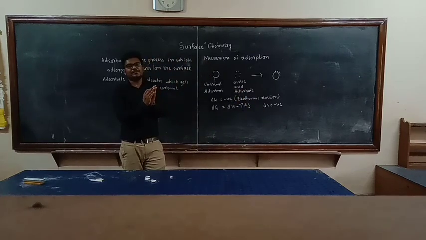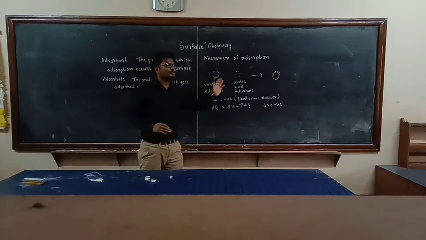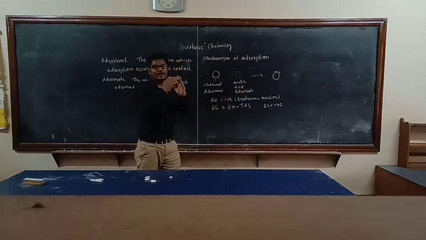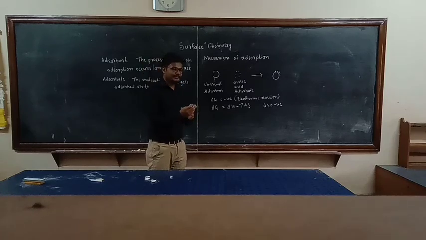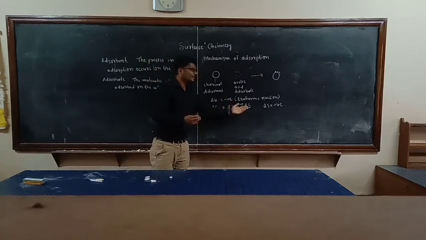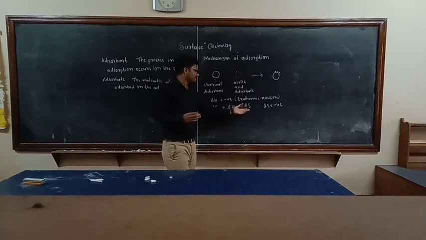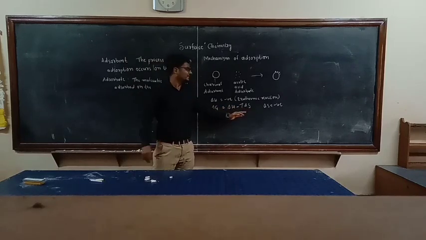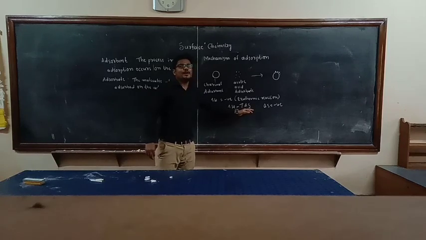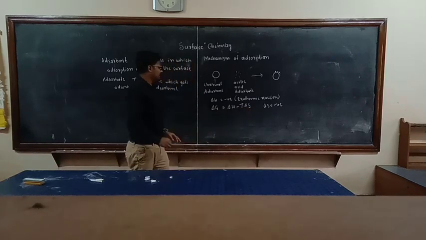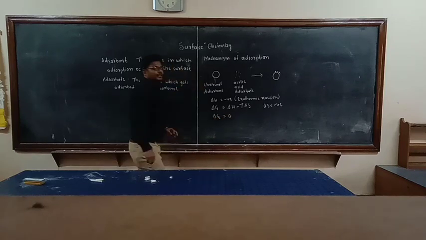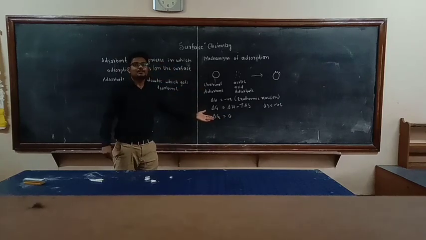As the adsorption process goes on, the delta H value goes on decreasing, and the minus T delta S value also goes on decreasing. At some point the delta H value and the T delta S value are the same, then delta G becomes 0. Then in this condition, what happens?